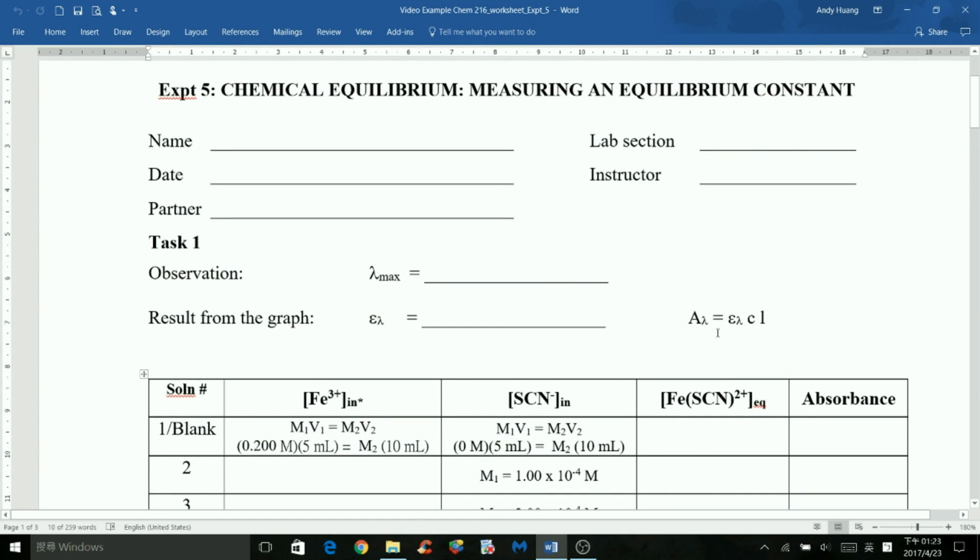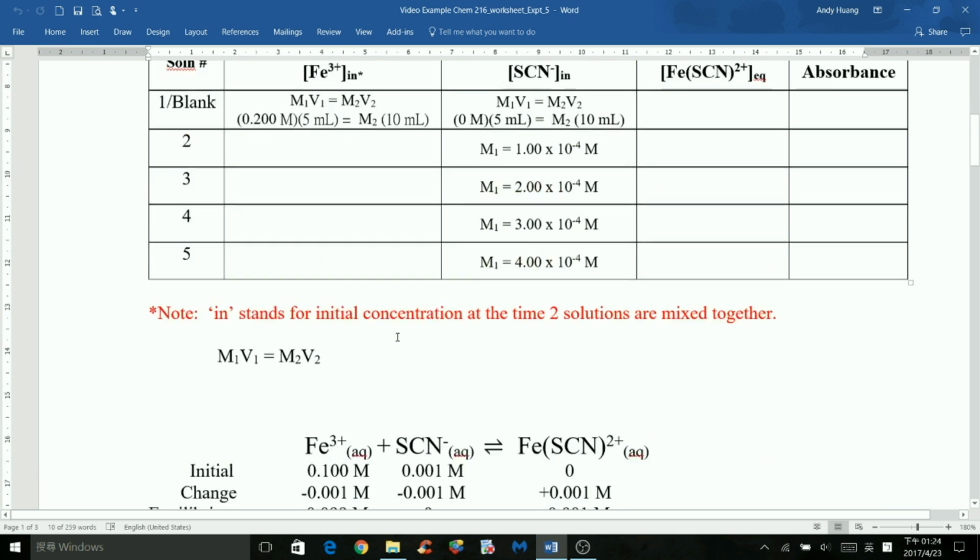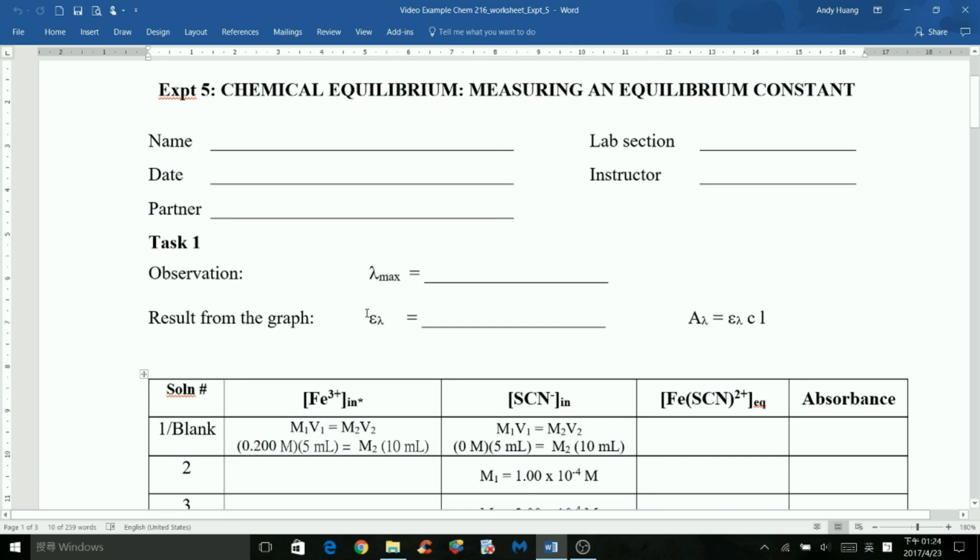So if we go back, epsilon at a specific wavelength equals the absorbance at a specific wavelength divided by concentration. So it's simply y over x. So if you look at a linear graph and you do y over x, it's simply the slope. So make your graph, and the slope of the best fit line would be the epsilon at a specific wavelength.